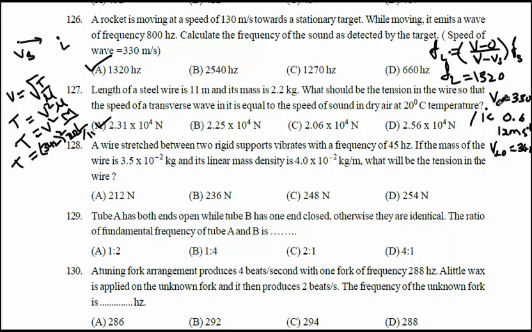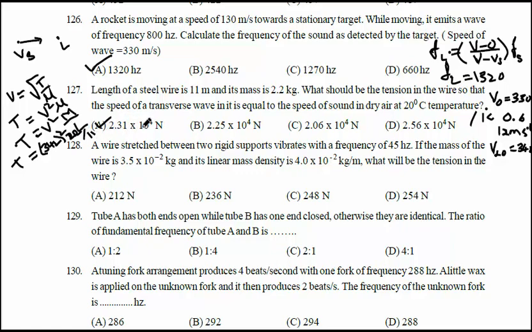Approximately the speed of sound at 0 degrees centigrade is 330. It is 332, but approximately 330. For 1 degree centigrade rise, the speed of sound increases by 0.6. Remember this concept every time. So 0.6 into 20 degrees centigrade rise becomes 12. Add this to 330, so the velocity at 20 degrees centigrade will be 342. This is the velocity of the transverse wave. Substitute here and do the calculation, with mass per unit length m 2.2 by L 11.